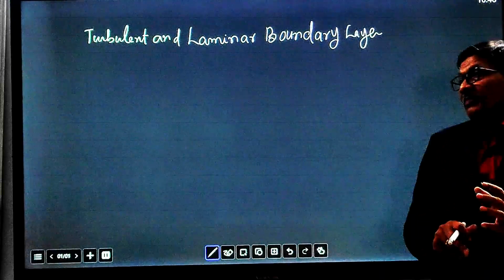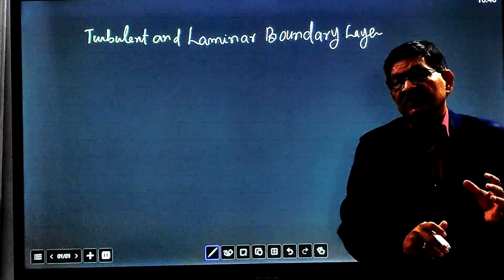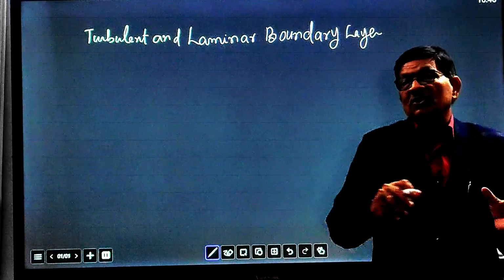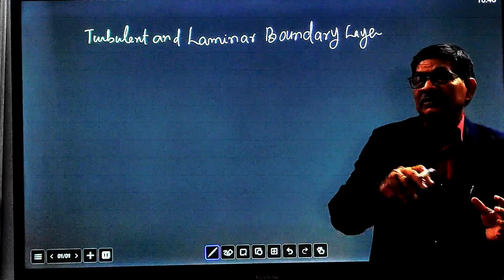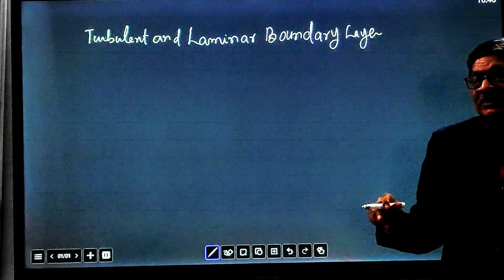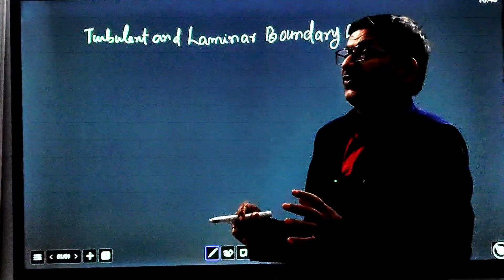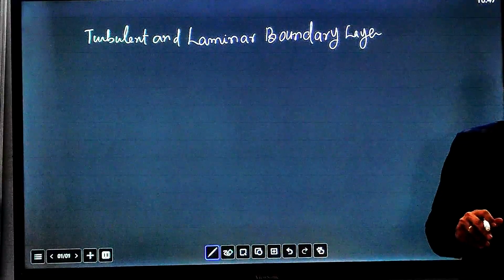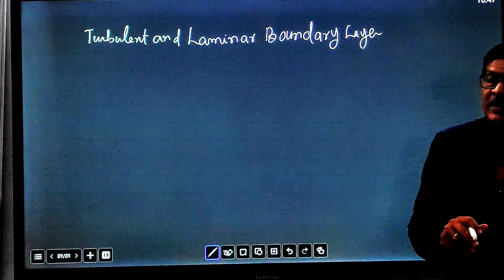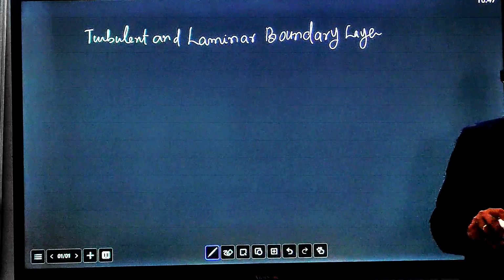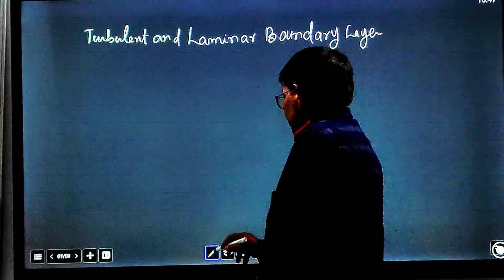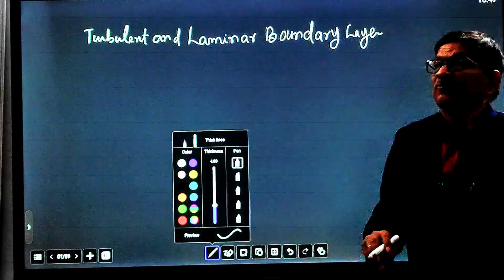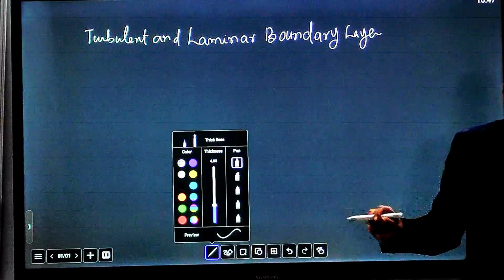Up to the maximum limit where the effect of the surface takes place, if we draw a line dividing this zone from the free flow, it becomes the boundary layer. The boundary layer is a concept where fluid flow is affected by the viscosity of the fluid and the surface of the solid body. So let us describe it by fluid flowing over a flat plate.